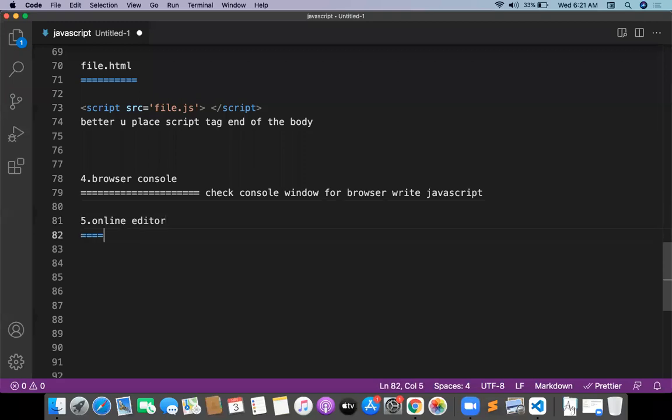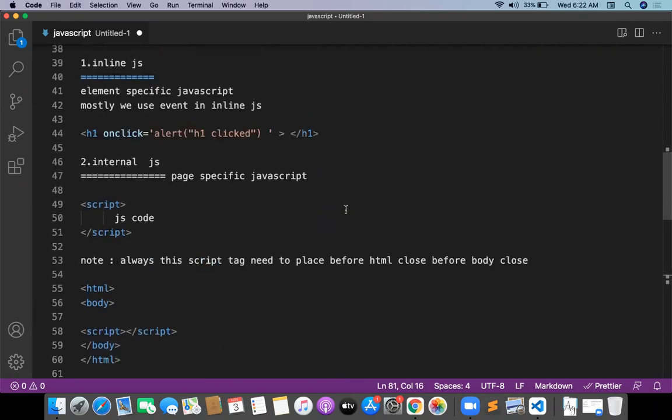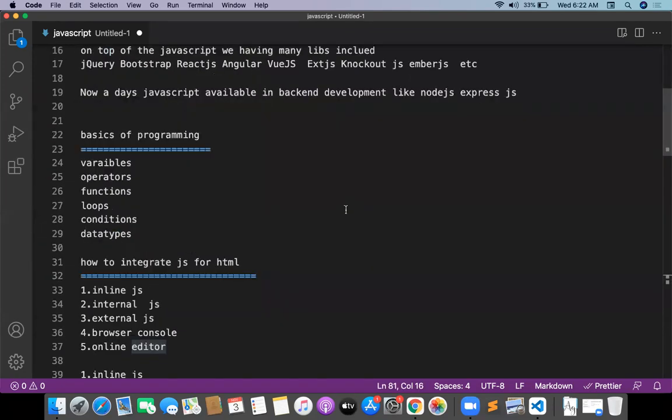When we want to open the online editor, internet must be available. Without having internet, we can't work with the online editor. So that is a very simple way. I will show each and everything one by one.